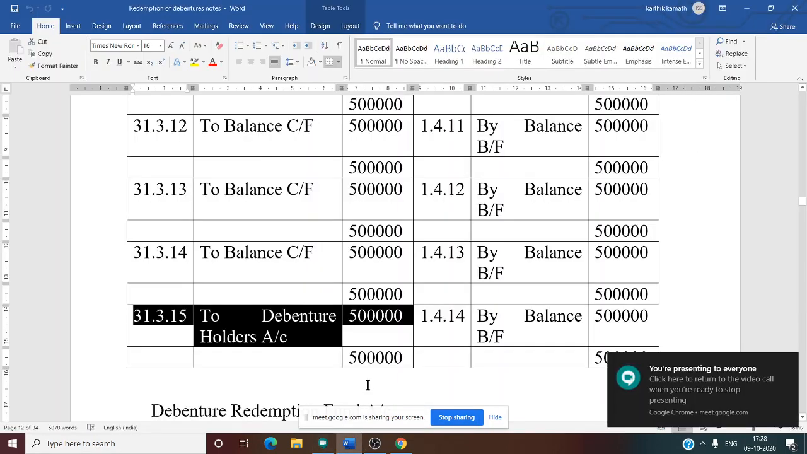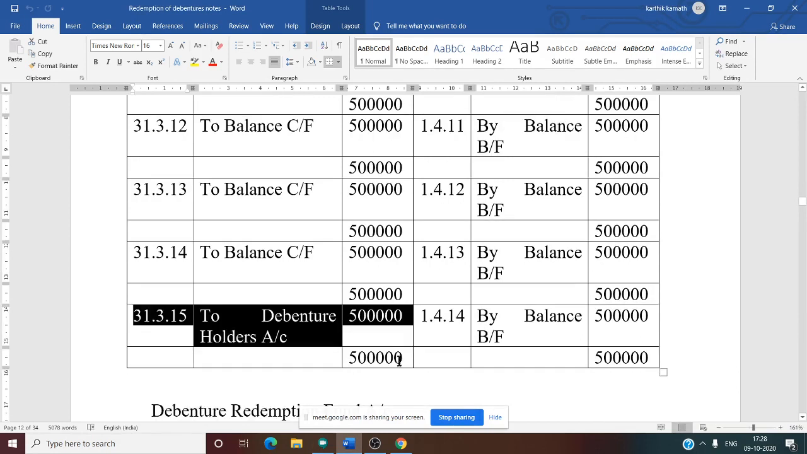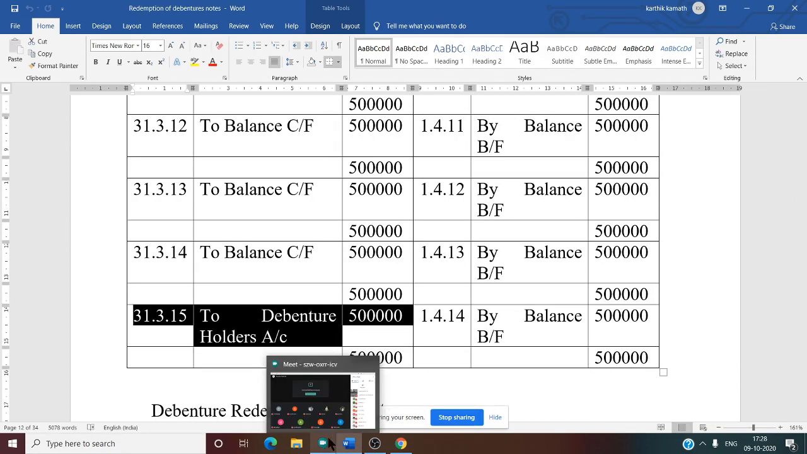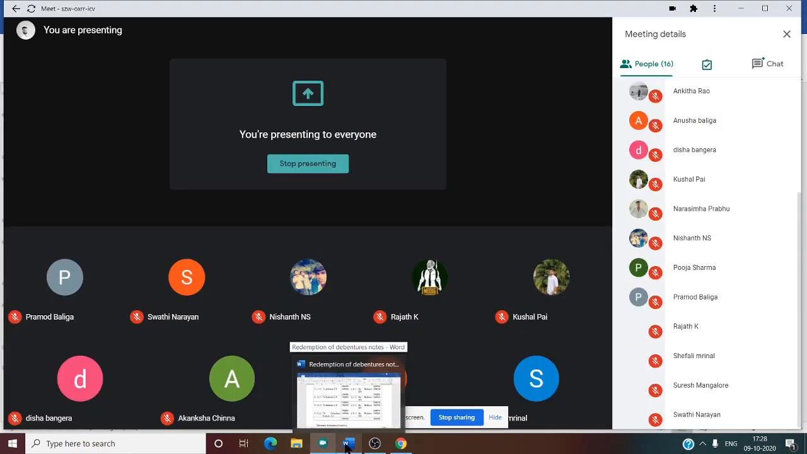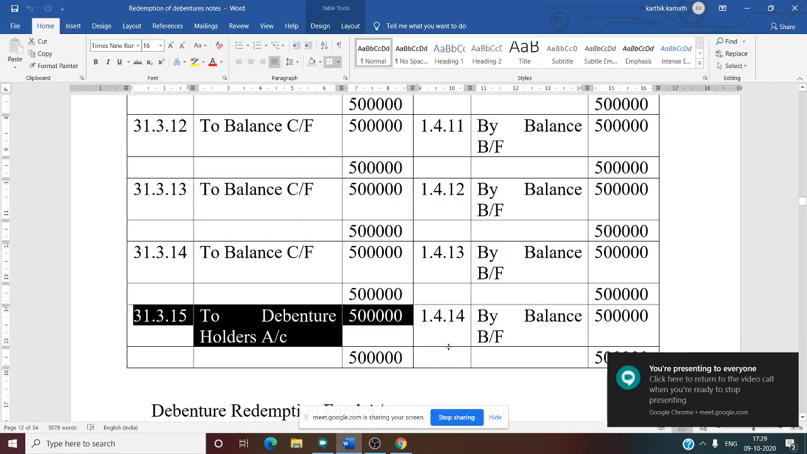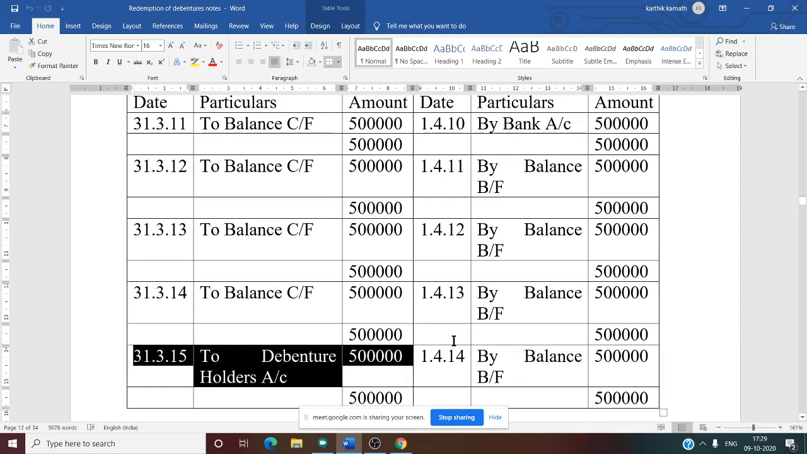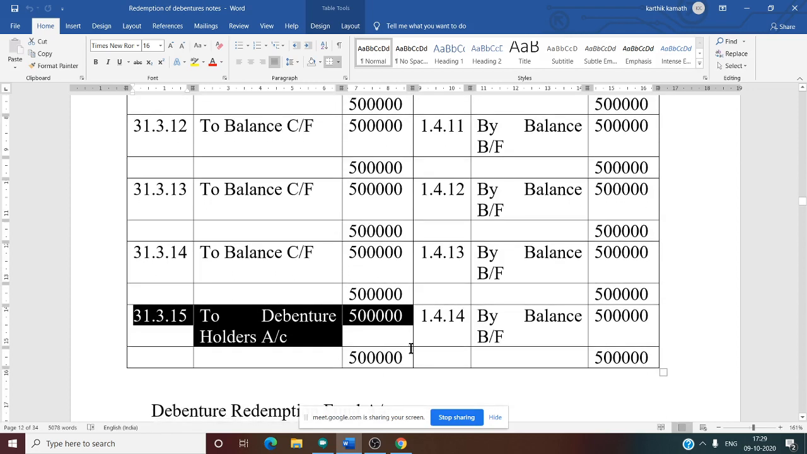So here we are going to write: debenture account debit to debenture holder account 5 lakh. If the problem mentions premium, that doesn't matter, because we are concerned only about the debenture account. In this problem it is specifically mentioned that it is issued at par and redeemed at par, so no problem at all. The same 5 lakh is given to the debenture holder. In other cases also, only the par amount you need to write.